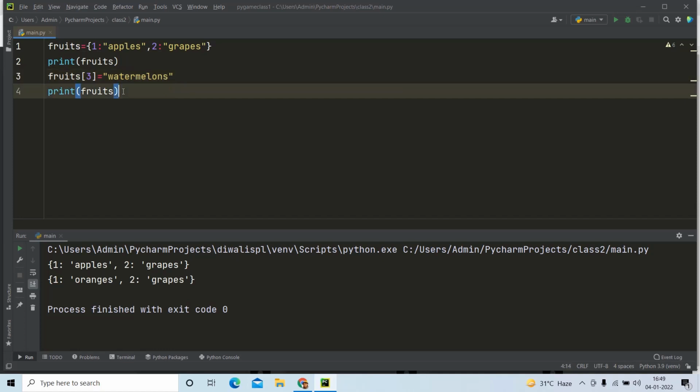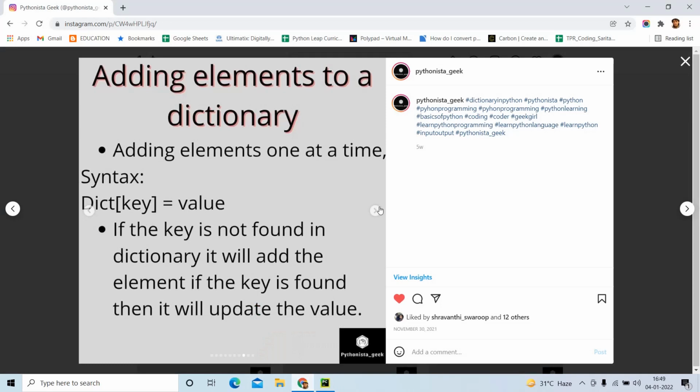So that's it, friends. We now learned how to add a particular item in a dictionary.